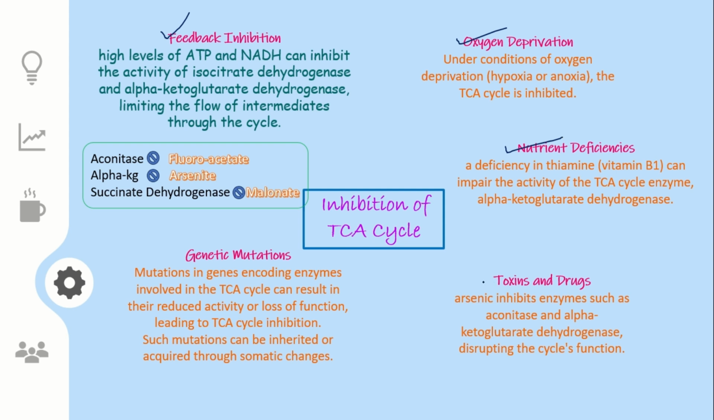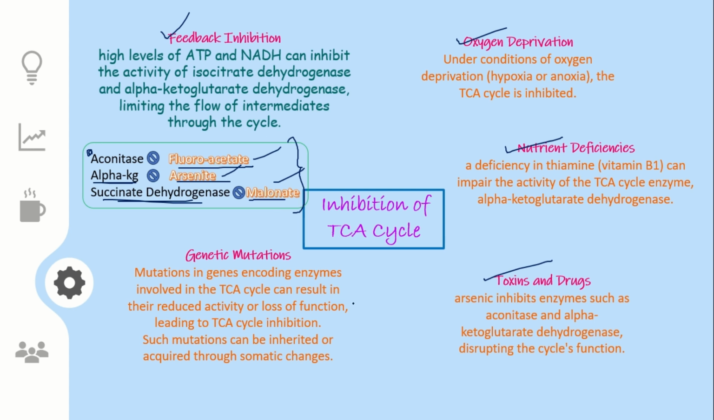Next, we have some toxins and drugs. These are some examples. Fluoroacetate is the toxin which can inhibit aconitase. Arsenite is the substance which can inhibit alpha ketoglutarate dehydrogenase, and malonate is the substance which can inhibit succinate dehydrogenase. So these three are very important. Questions often come from these examples.